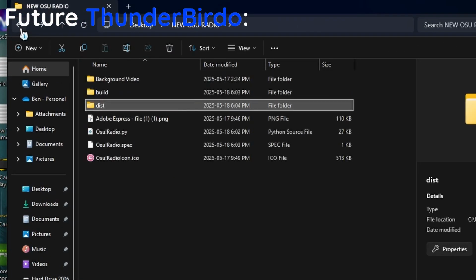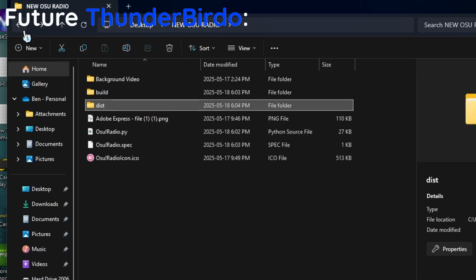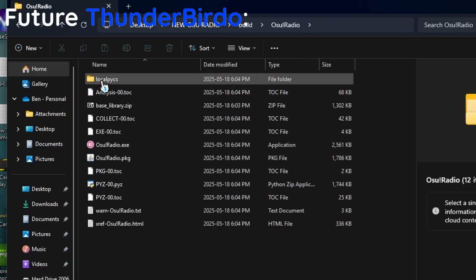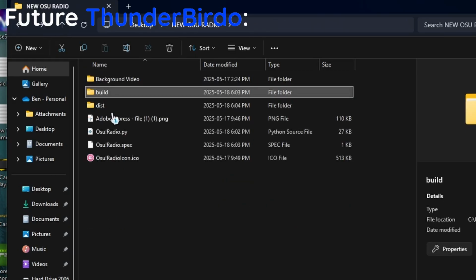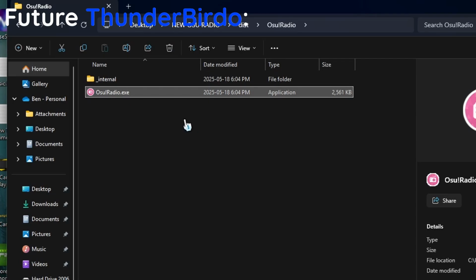So the actual format of how all the folders are arranged in the zip file is going to be a little bit different. There is another internal folder in the distribution, and then there's also another thing in the build folder. Just know that that is something that I needed to do. You still open your exe from here. So just run it from there. You should be fine. I hope that works.